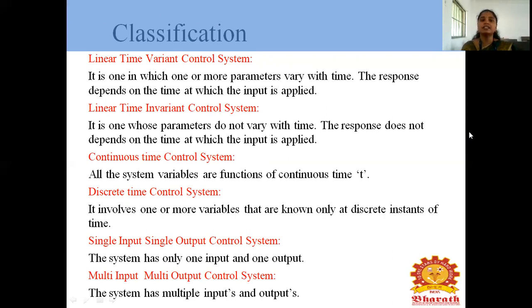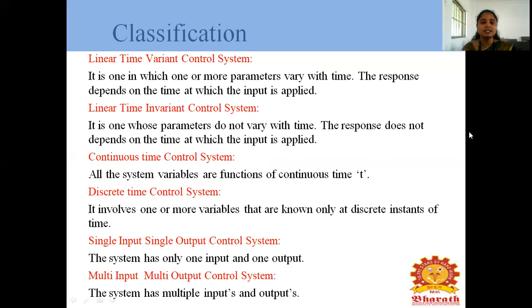What is meant by linear time invariant control system? It does not vary with time. The response does not depend on the time at which the input is applied. This is the linear time invariant. In a continuous time control system, all the system variables are functions of continuous time. A discrete time control system involves one or more variables that are known only at discrete instants of time.